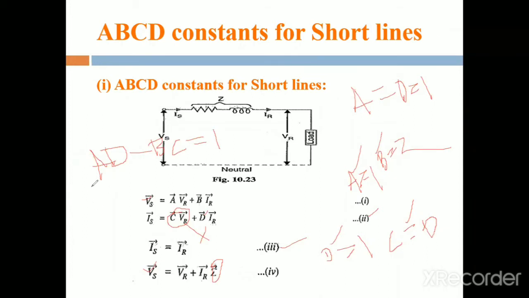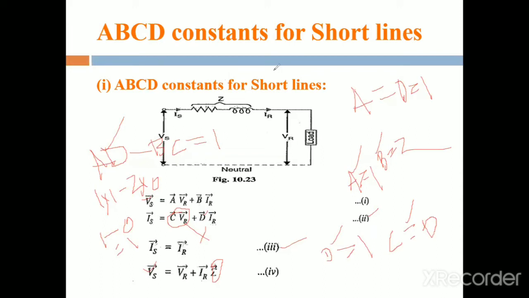A value is replaced by 1 and D value is replaced by 1. 1 into 1 minus B is equal to Z, C is equal to 0. 1 into 1 means 1, minus Z into 0 means 0. 1 minus 0 is equal to 1. Therefore, AD minus BC is also equal to 1.